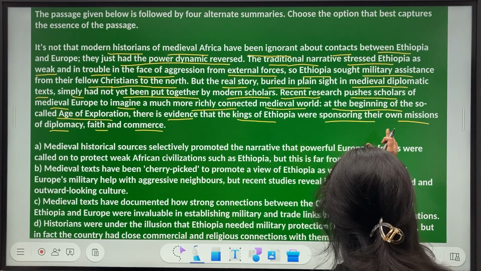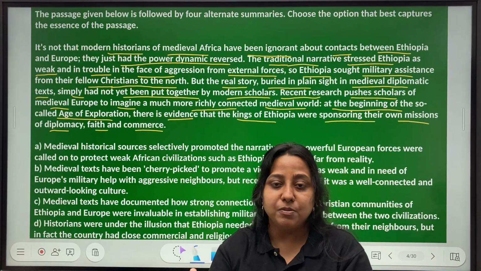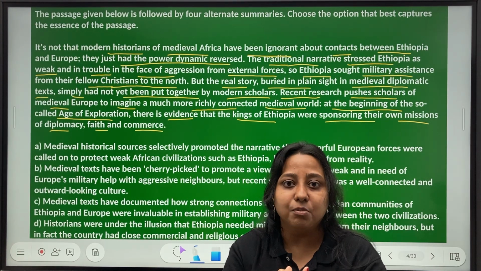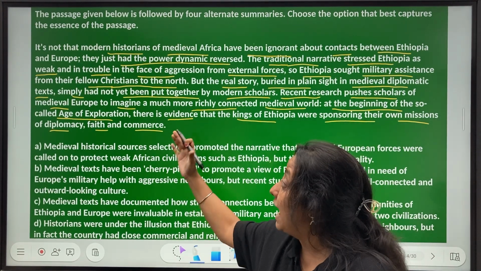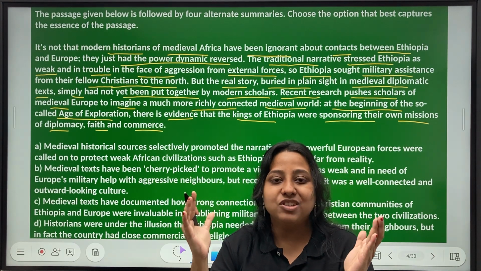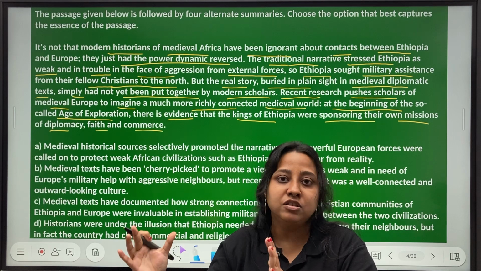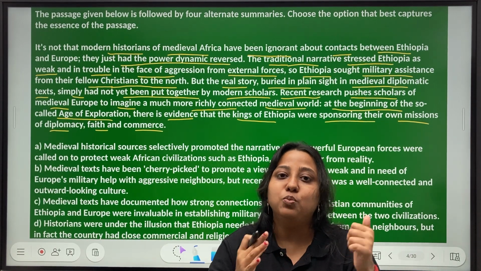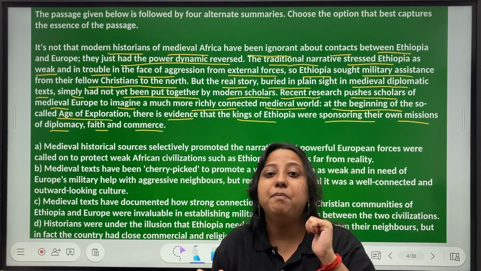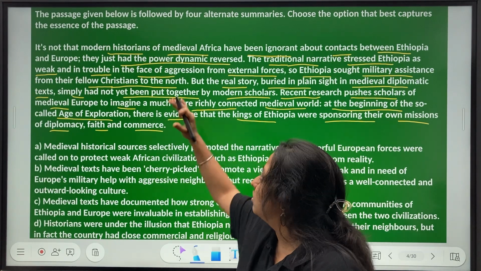In fact, they were sponsoring their own missions of diplomacy. That means they had good connections with their neighbors, good diplomatic connections, and commerce. Business happens when there is trust, when there is good connection. So they were in a good space, but we represented them as weak and a dependent nation. ठीक है? So that is the contrast.